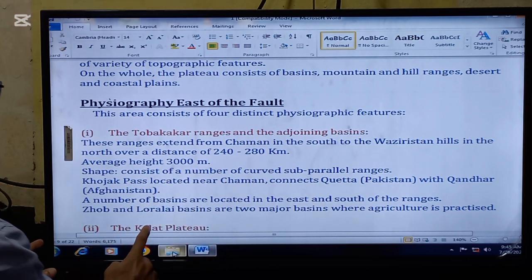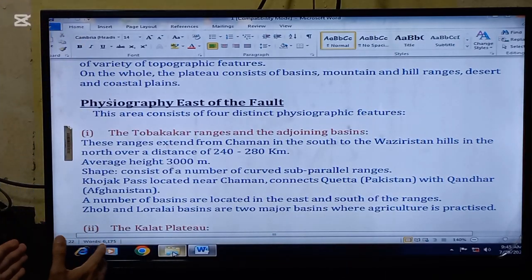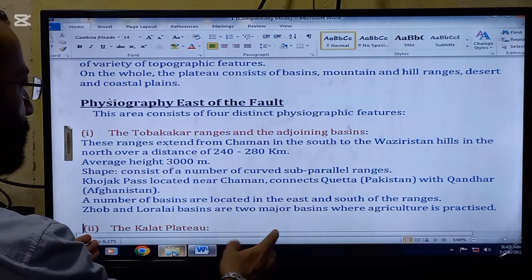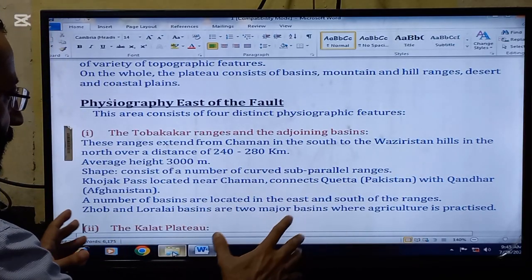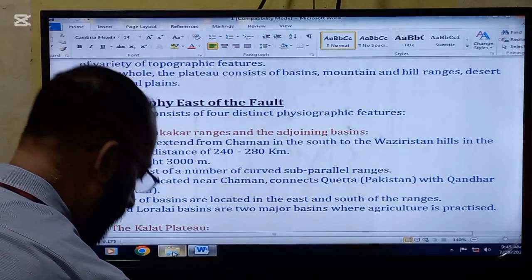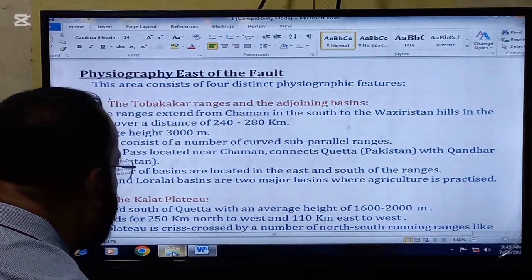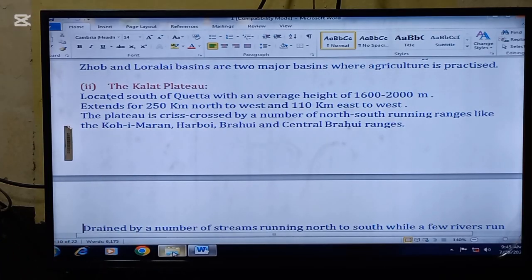A number of the basins are located in the east and south of the ranges. Yob and Loralai basins are two major basins where agriculture is practiced. So the rest of the area is not applicable as far as agriculture is concerned. So agriculture is done in the Yob and Loralai basins. The next thing that we are going to read is the Kalat Plateau.